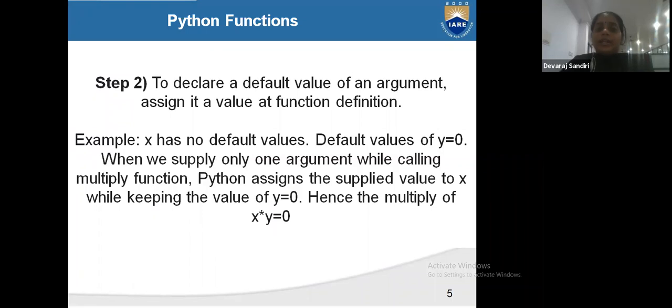Now, to declare the default value of an argument, assign it a value in the function definition. Here x has no default value. The default value of y is equal to 0. When we supply only the argument x while calling the multiply function, Python assigns the supplied value to x while keeping y is equal to 0. Hence, we will multiply x and y is equal to 0.